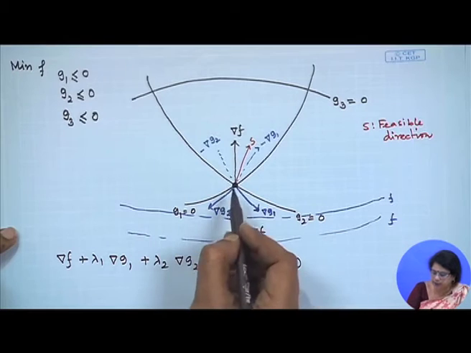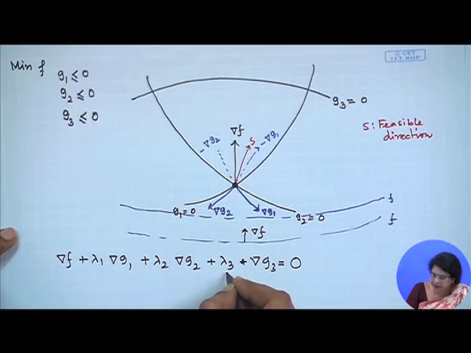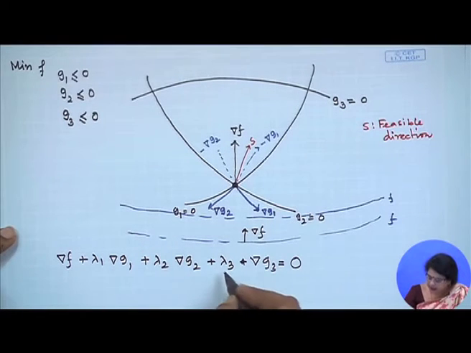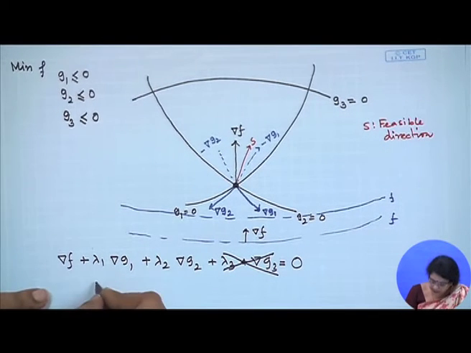Now, this is for the minimization problem. If this is the optimal solution, then lambda 3 must be 0, because this is an inactive constraint, G3 is inactive here. That is why this term will go out. What exactly are we getting from here?